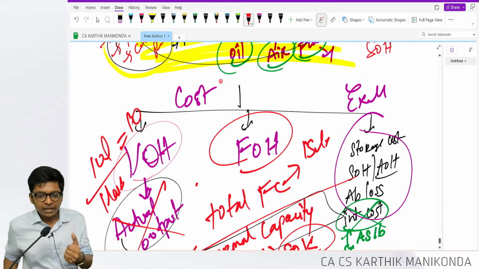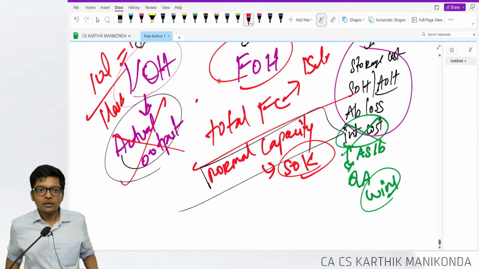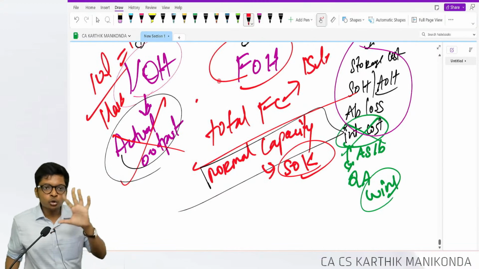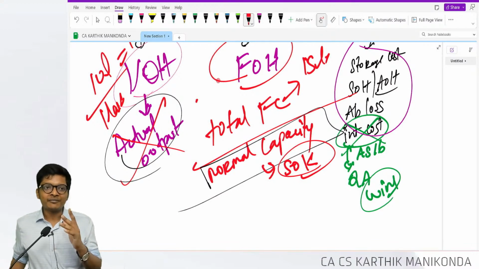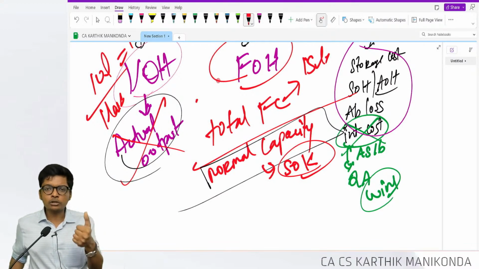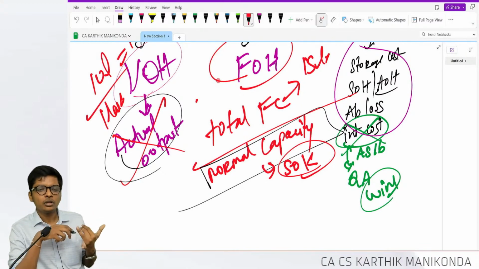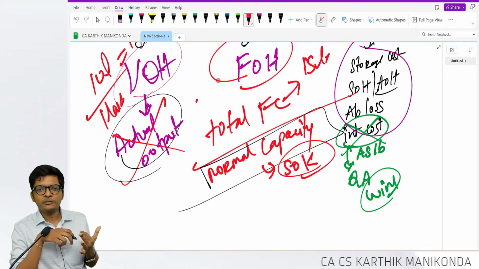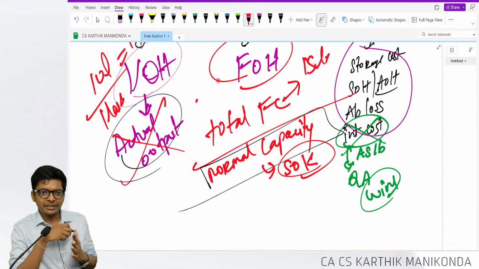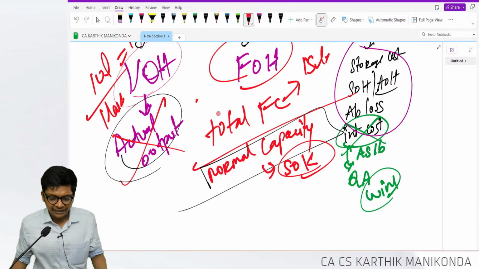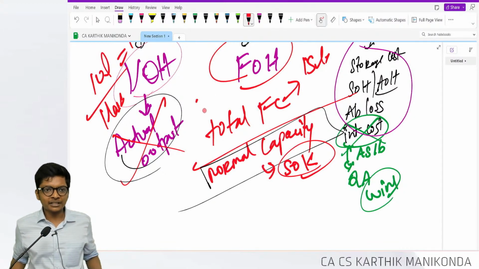Now we know what is included and what is excluded. Following, guys. With this, AS 2 core concepts come to an end. So you know what's cost, what's NRV. Then what are the methods of valuing inventory? FIFO, weighted average. We also have specific identification method, standard cost method, retail selling price method, methods of inventory valuation. And then you have the sums.